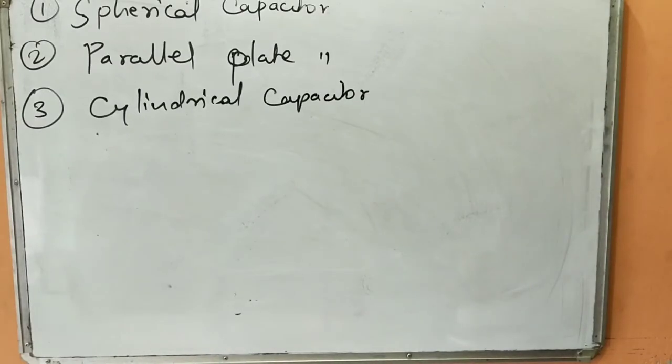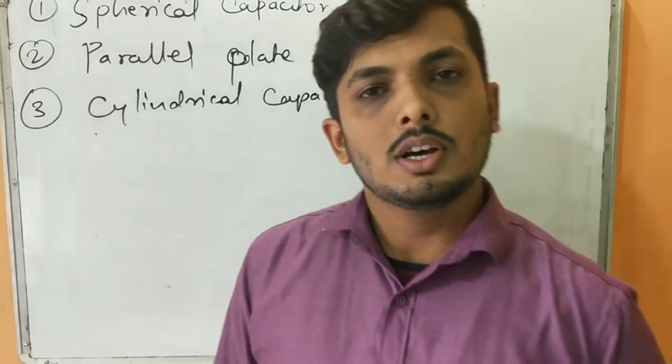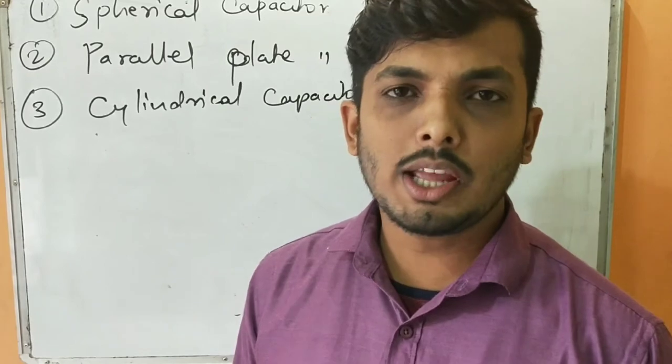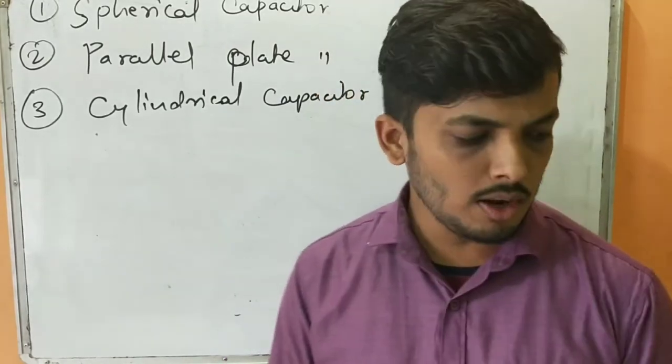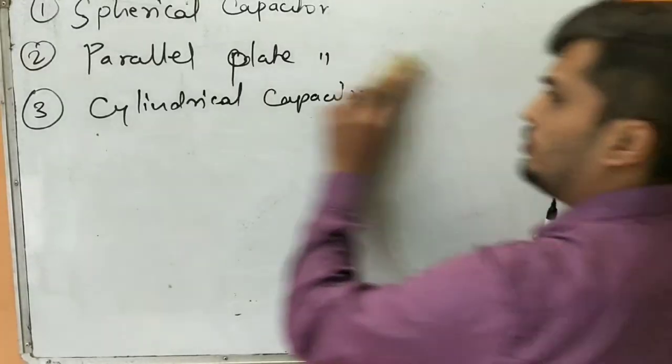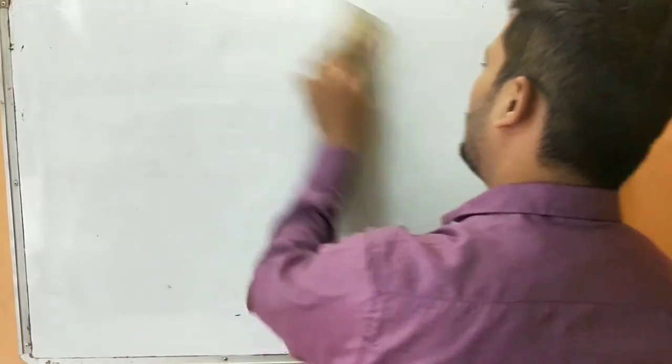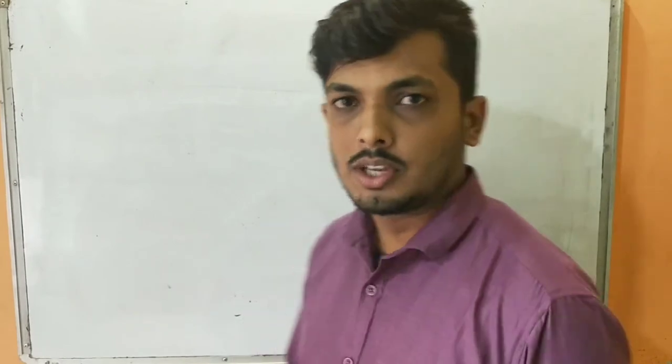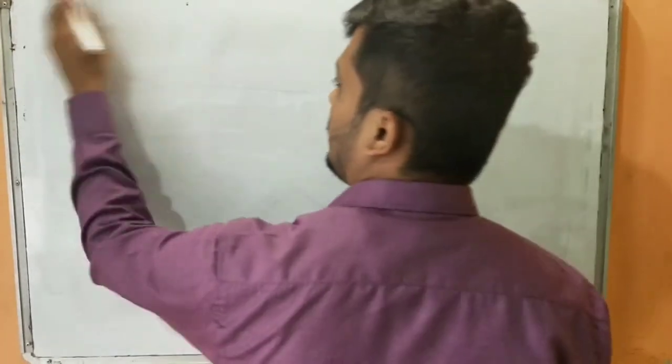Clear? So we basically have three types of capacitor: a spherical capacitor, a parallel plate capacitor, and lastly a cylindrical capacitor. We'll try to understand one capacitor now. I hope you understood the function of the capacitor, how exactly it works, and I hope you are able to differentiate between a battery and a capacitor.